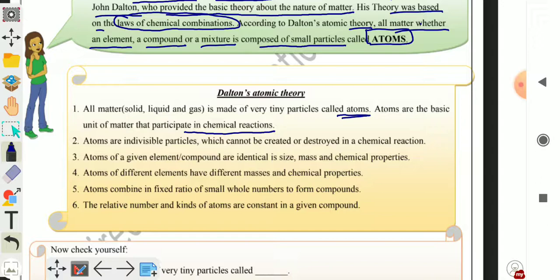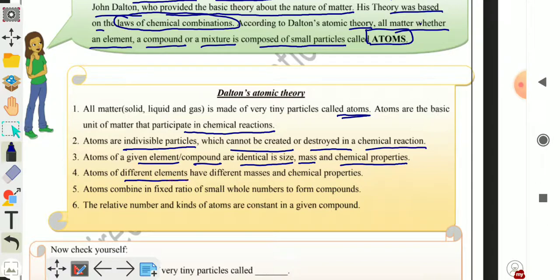Atoms are indivisible particles. They can't be further divided, and can't be created or destroyed in a chemical reaction. This is the law of mass conservation. Atoms of a given element or compound are identical in size, mass, and chemical properties. Means the atoms of a given element or a compound are similar in size, mass, and they have the same chemical properties.